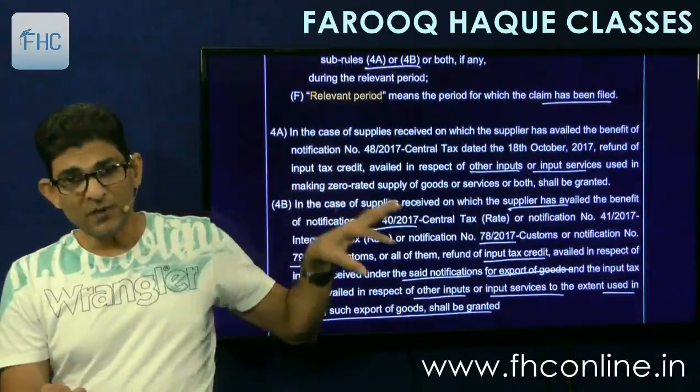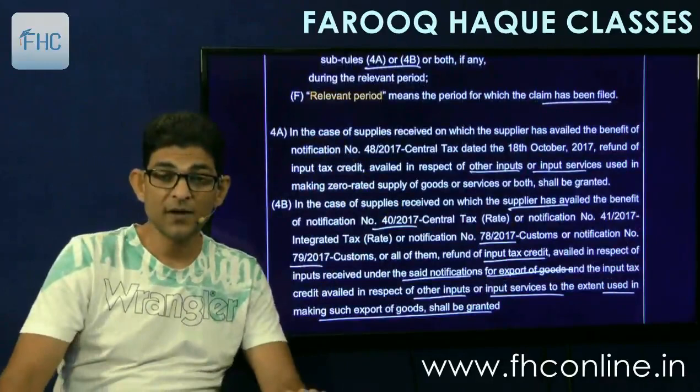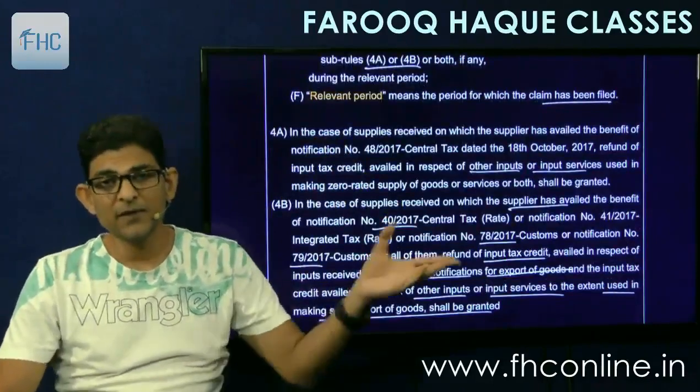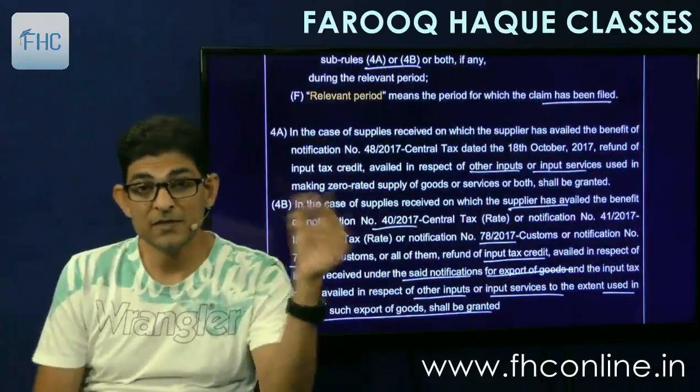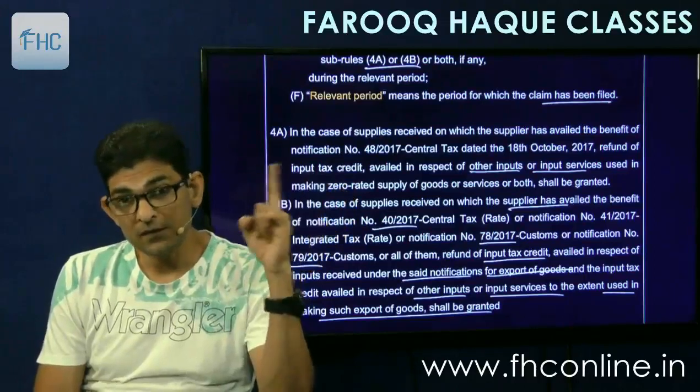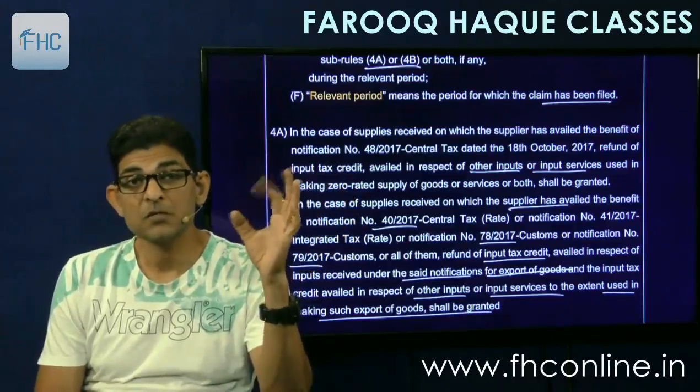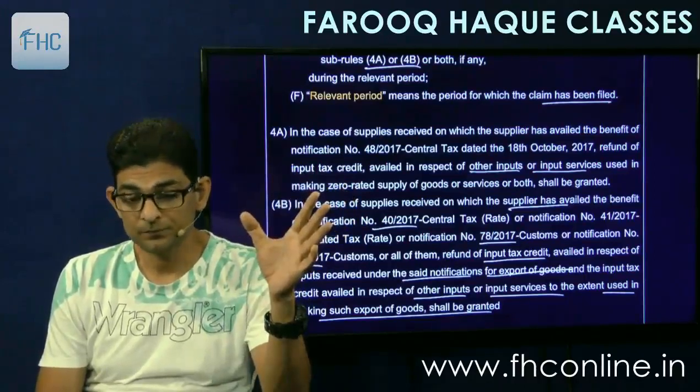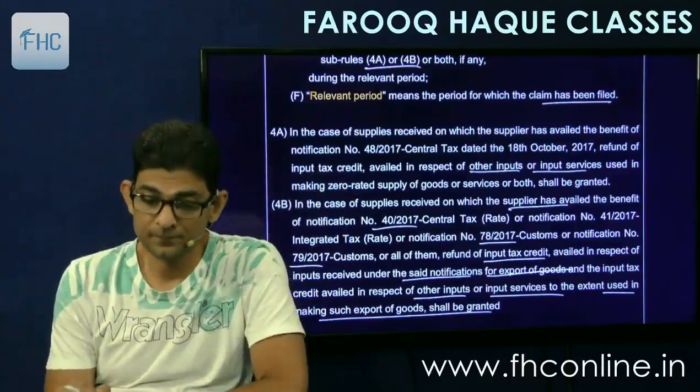So if you claim the benefit of these notifications and claim refund, then fine, that is a refund which is directly given. Apart from that, refund can be claimed under sub rule 4, according to the formula.